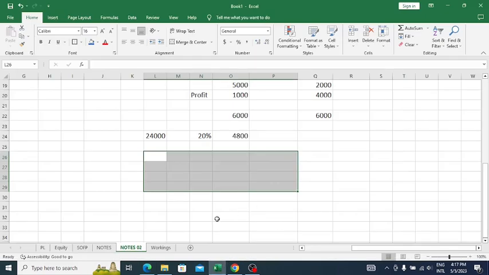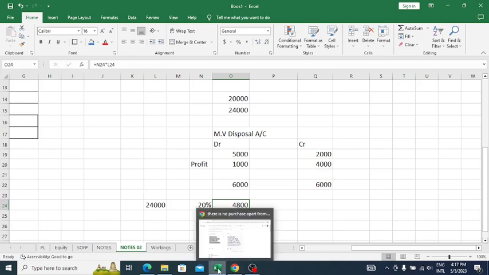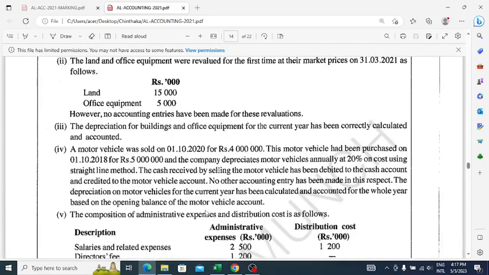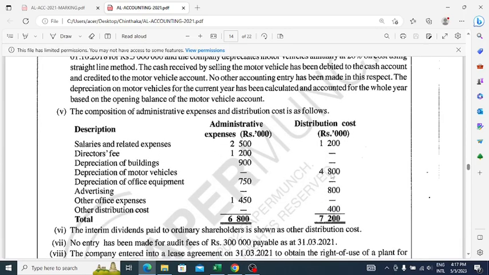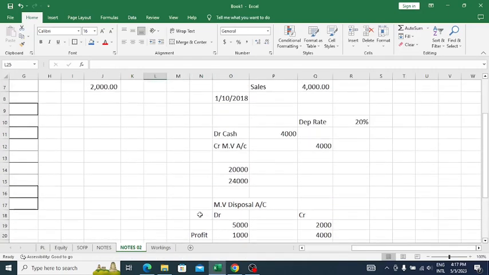The opening balance of the motor vehicle is 24,000. 24,000 into 20%, 4,800. That is what they have calculated. But that is wrong. Why is this not correct?